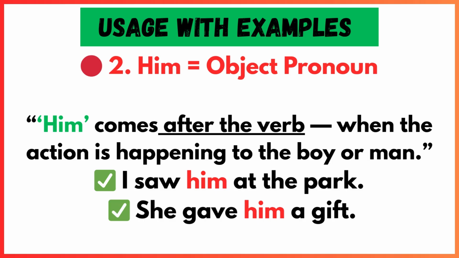Number two, him, object pronoun. Him is used when a male person is receiving the action. Him comes after the verb and it's used when the boy or man is receiving the action. For example, she gave him a gift. She is giving and he is receiving. I saw him at the park.